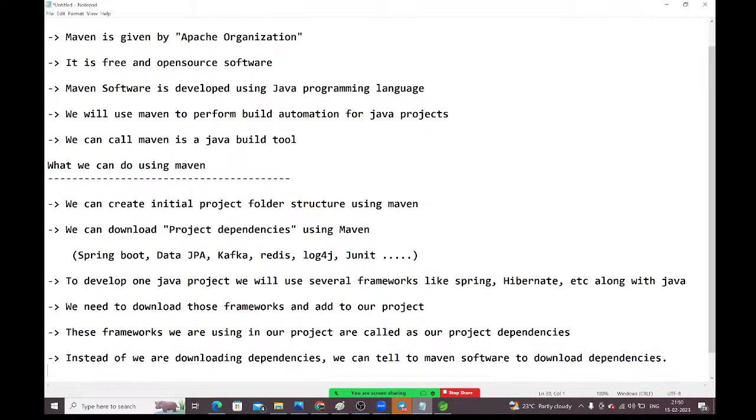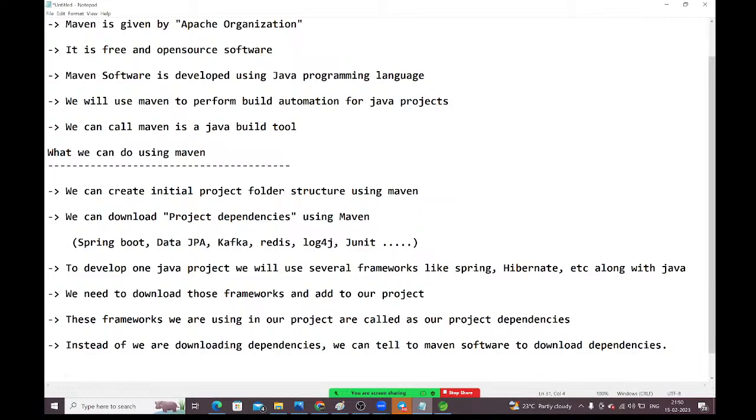Okay, guys, here we need to add it. You need to tell Maven. How will you tell? Like this. Note, guys, the required dependencies we will add in the pom.xml file. Then Maven software will download them, guys. Whatever you have given in the pom.xml file, it will download them.